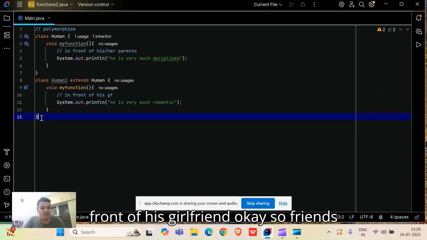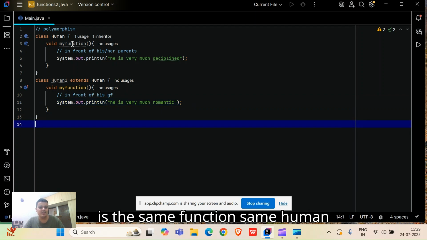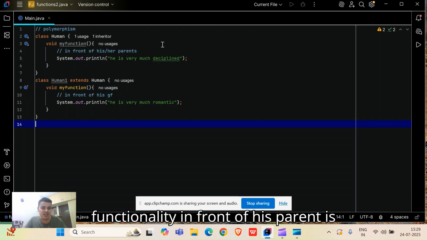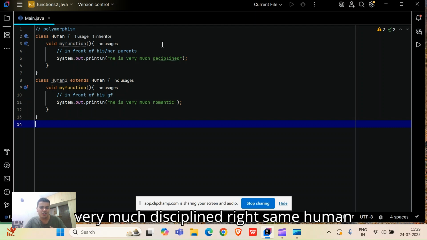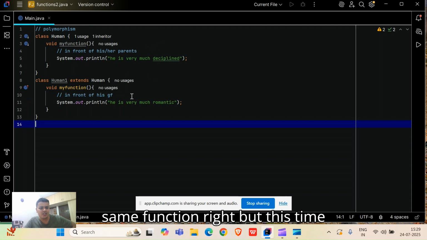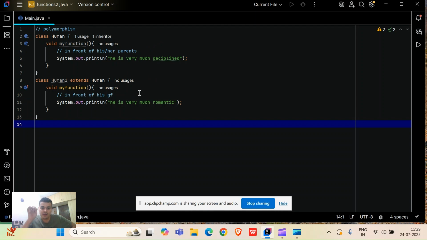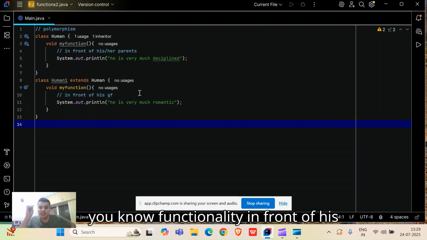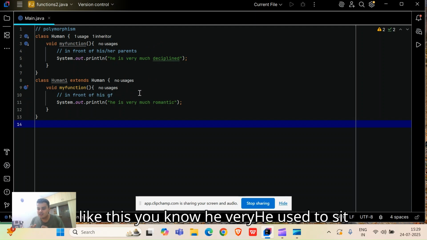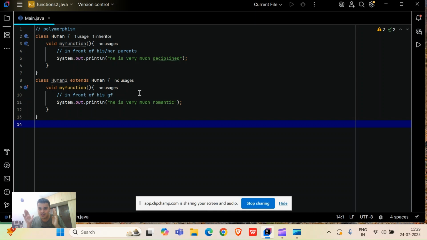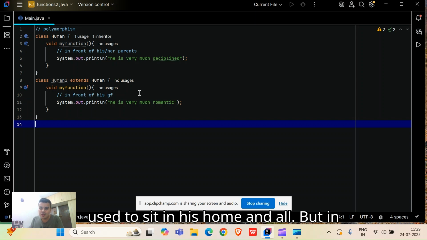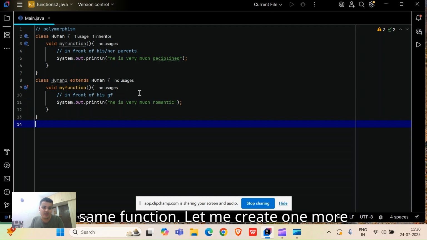See friends, this is the same function, the same human functionality. In front of his parents he is very much disciplined. Same human, same function, but this time the functionality in front of his girlfriend is completely different. At home he used to sit in a very disciplined way, but in front of his girlfriend he is pretty much romantic. Same human, same function.